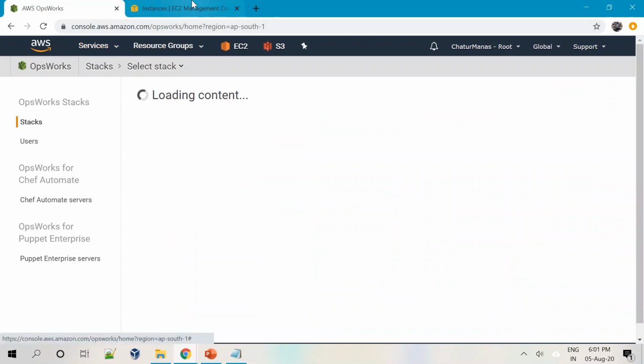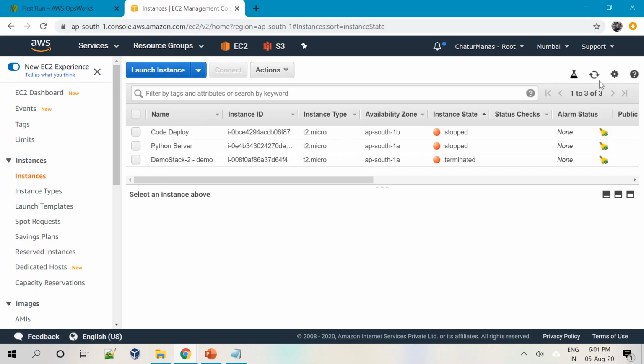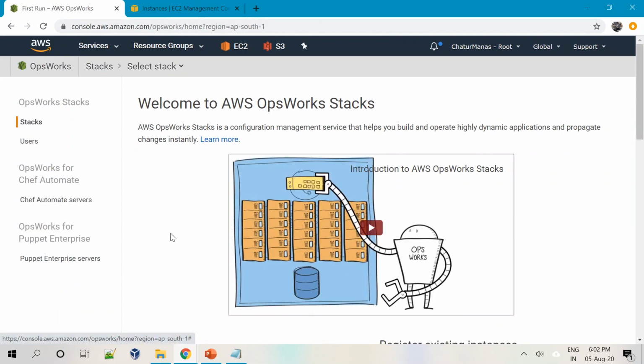Meanwhile, I have also opened another tab just to show you how many EC2s are running here. I have two EC2s running here. One is a Python server and the other is a CodeDeploy implementation for some different demonstration. These two instances are not at all used for this demo, so just ignore them. They are anyway in a stopped mode. So I'll just go back to OpsWorks.